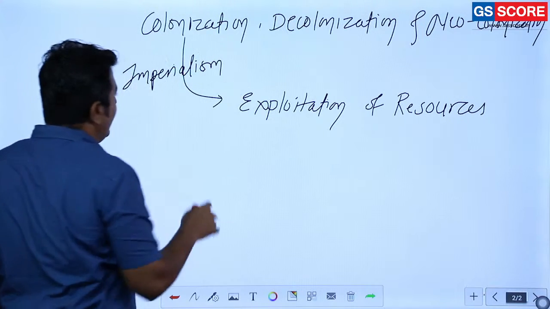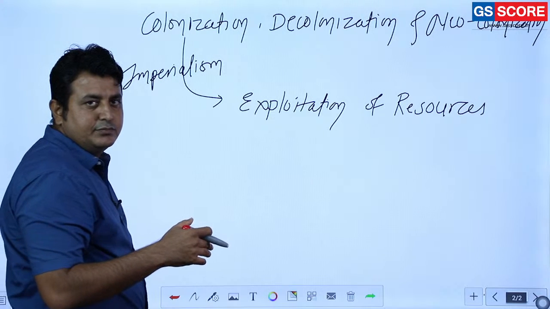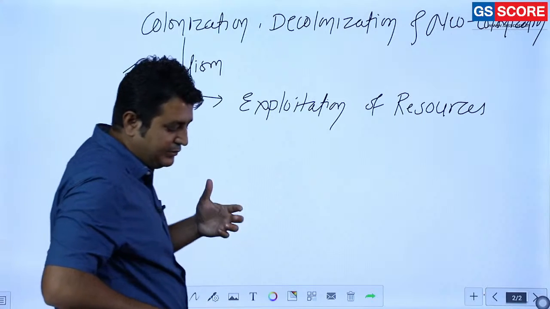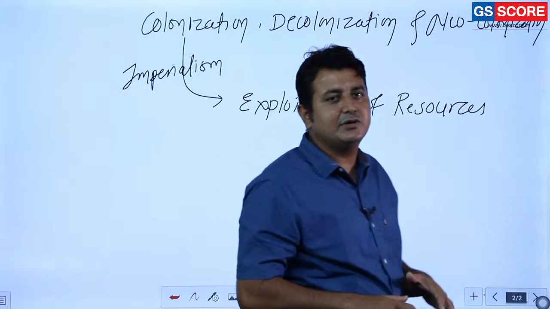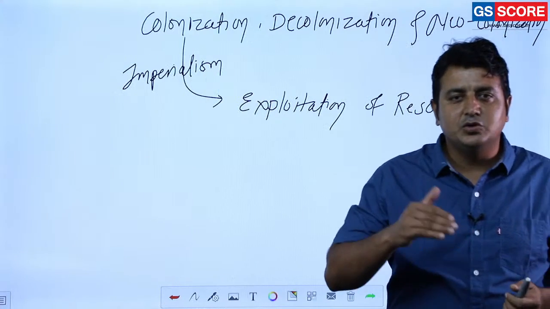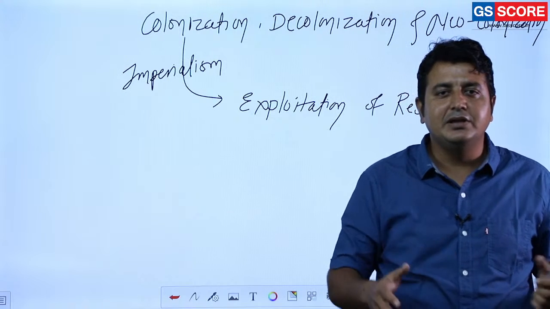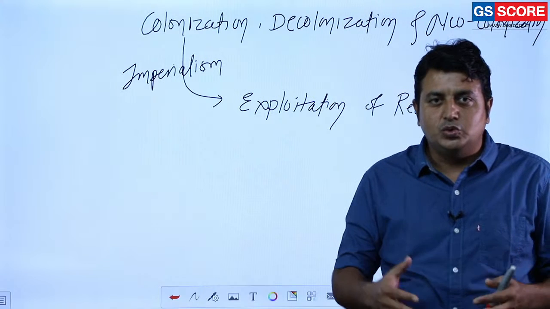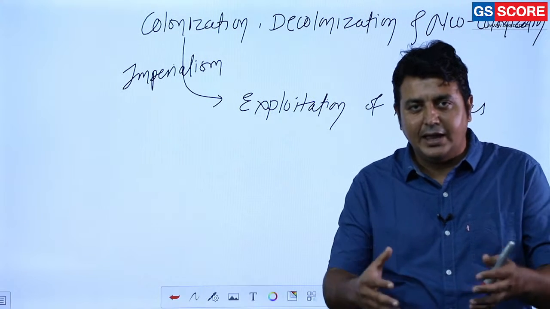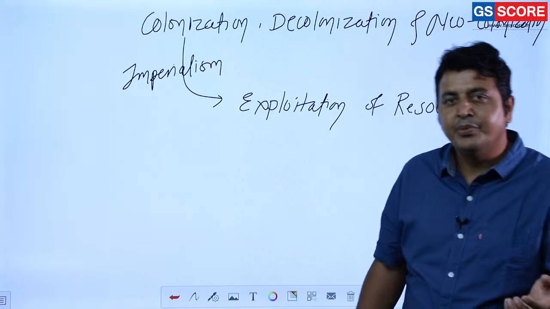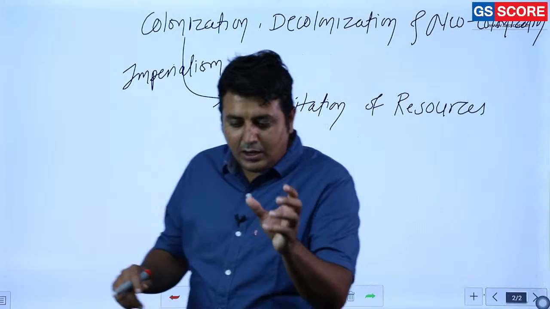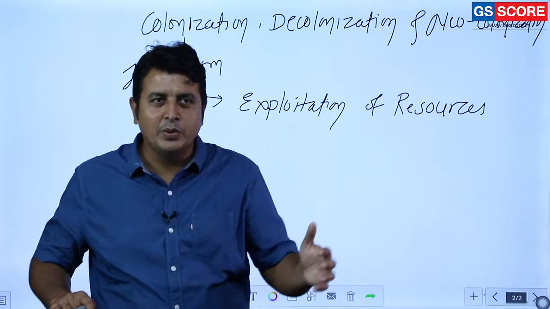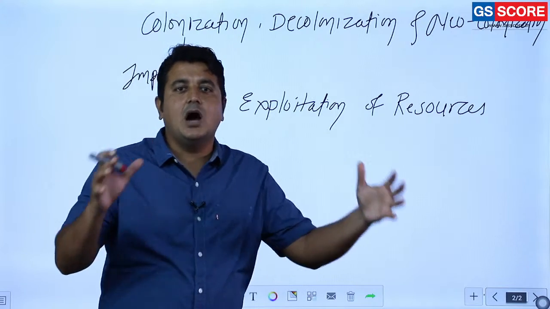Imperialism, as you know, is from emperor: policies, expansion, that is imperialism. Earlier this concept was present, but it was related to the expansion of empire into neighboring areas. But now, due to factors like the industrial revolution, this idea of imperialism got a vast outlook.